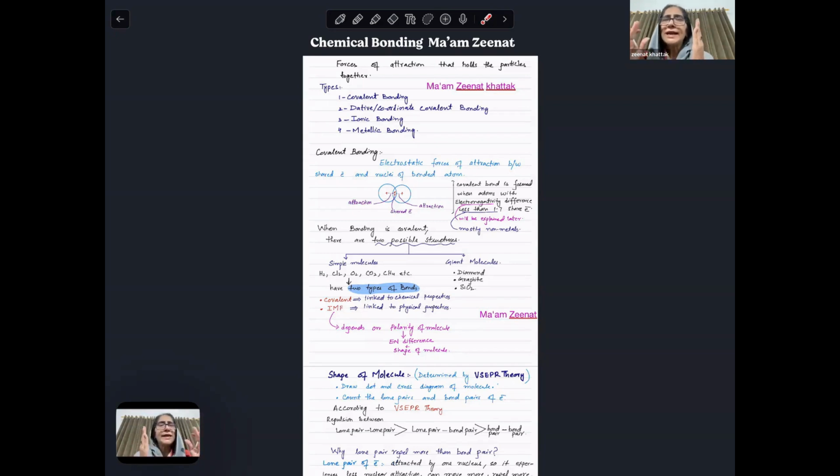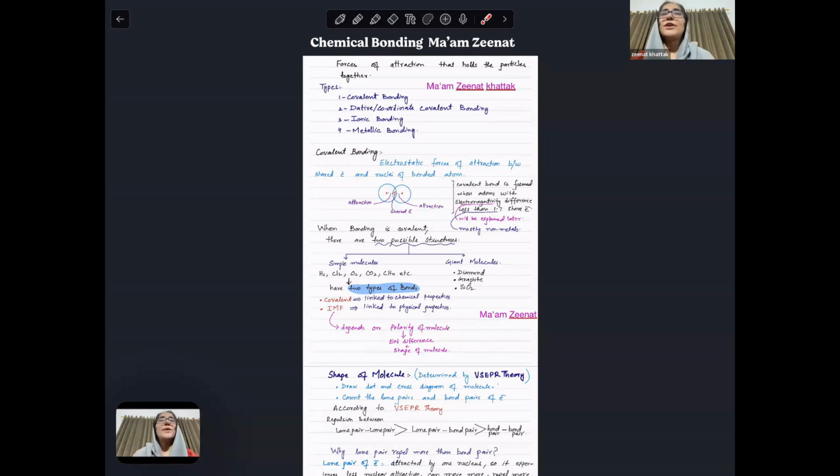So in AS, how many types of bonding are there? You can see on the screen: covalent, dative bonding, which is called coordinate covalent bonding, ionic bonding, and metallic bonding, right? I'm starting with covalent bonding. Okay, my very first lecture.